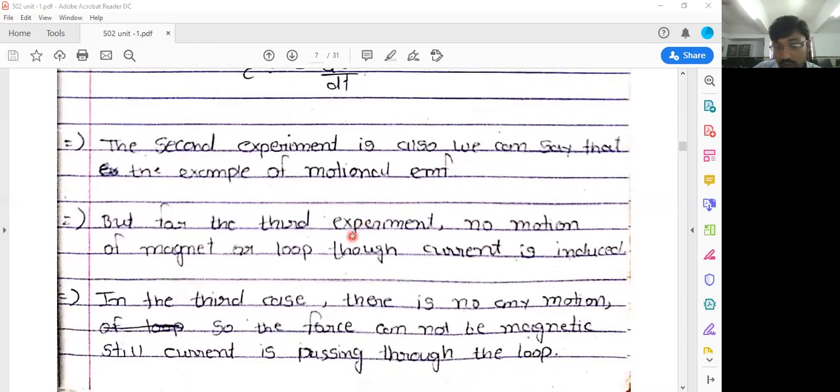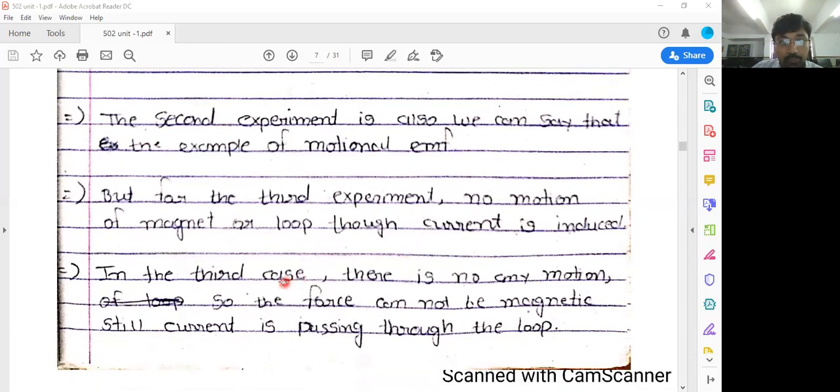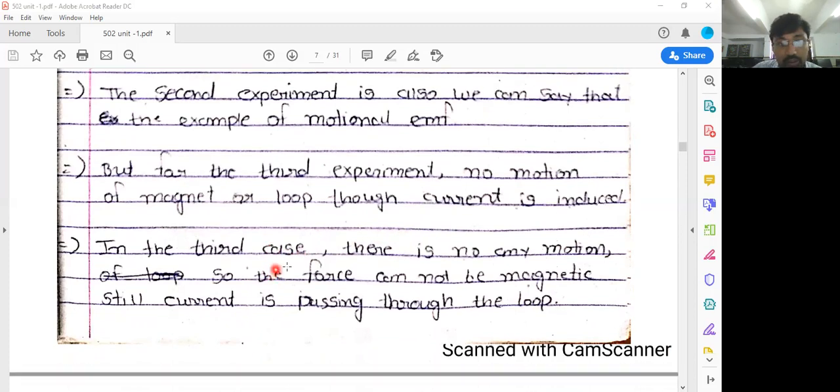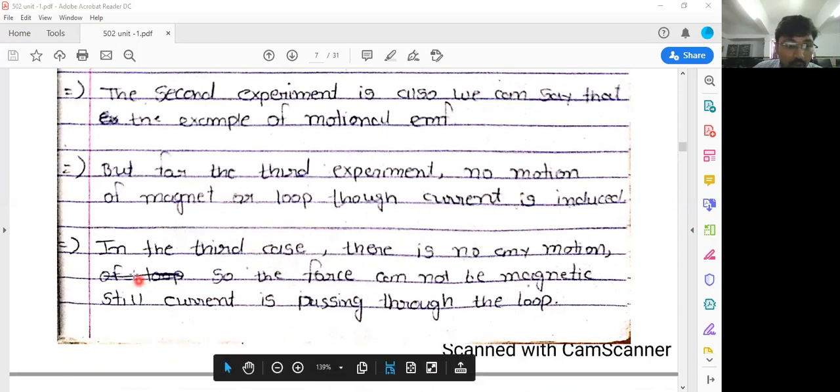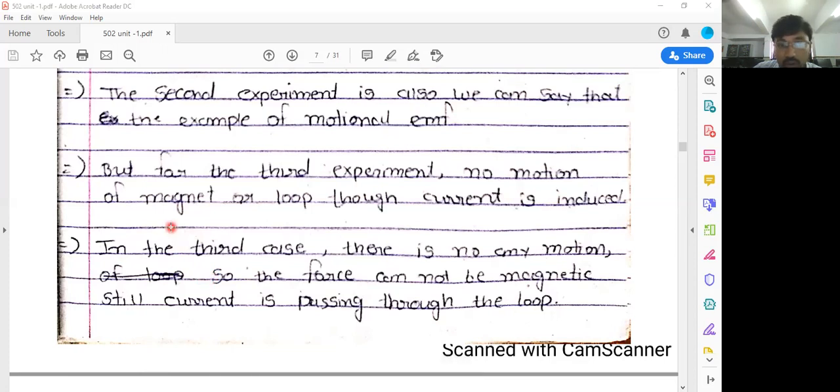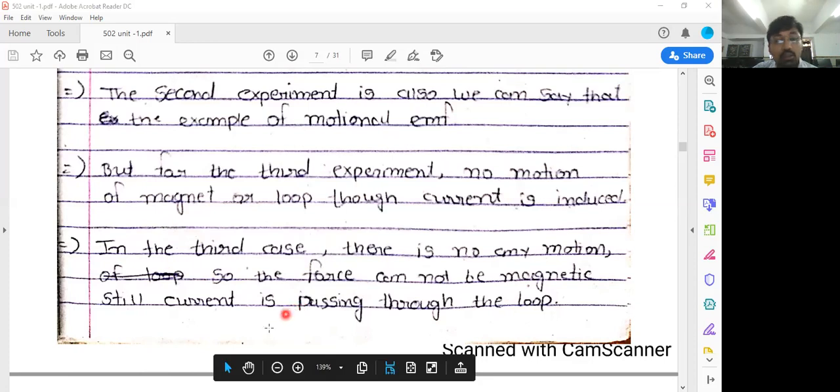But for the third experiment, there is no motion of magnet or loop, though current is induced. In the third experiment, there is no motion of the wire loop or the magnet, which is the source of magnetic field, but there is still a current induced in the wire loop. So in the third case, there is no motion, so the force cannot be magnetic. Still, current is passing through the loop. So in the third experiment, we cannot say this is the case of motional EMF, because both the magnet and the wire loop are steady. But current is induced in this experiment.